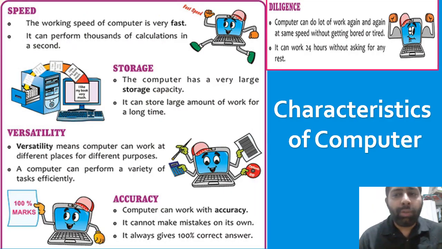Let's move to our last topic of this chapter, characteristics of computer. Speed, storage, versatility, accuracy, and diligence. These are the characteristics of computer. Let us see the first feature, speed. The working speed of computer is very fast. It can perform thousands of calculations in a second. That is not possible for us because we need time for calculating large numbers. But computers don't need any time. It can perform a calculation very fast.